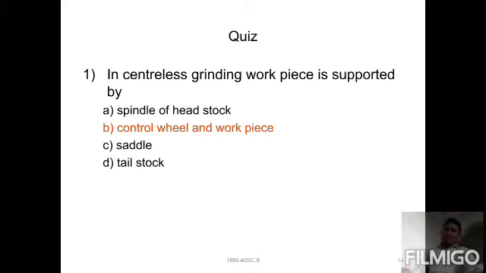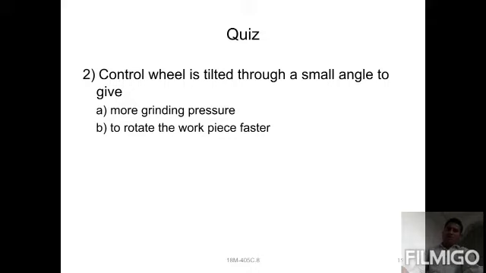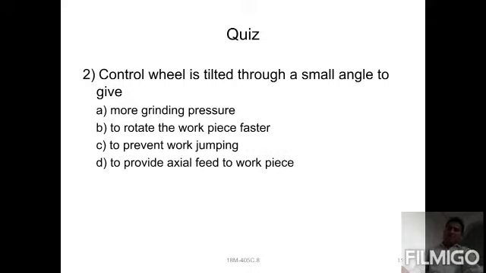One more question is there. You can check here: the control wheel is tilted through a maximum angle to give more grinding pressure, to rotate the workpiece faster, to prevent work jumping, or to provide the axial feed of the workpiece. The control wheel is tilted through a small angle to provide axial feed to the workpiece.